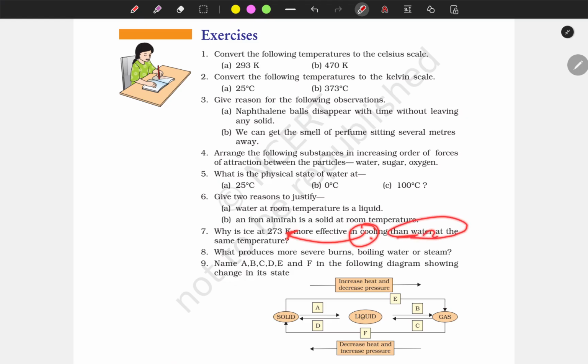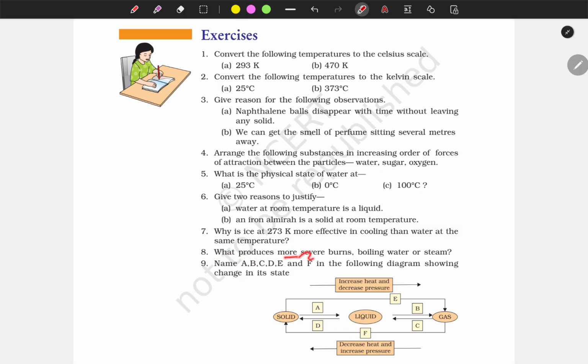In case of water it is comparatively less, because there is already a space between the constituent particles and they need less heat energy for overcoming the attraction force. If it takes less heat energy, then the surrounding will be less cool compared to solids. So the answer is about the energy required to overcome the attraction force. We need more in case of ice and solids and less in case of liquid.